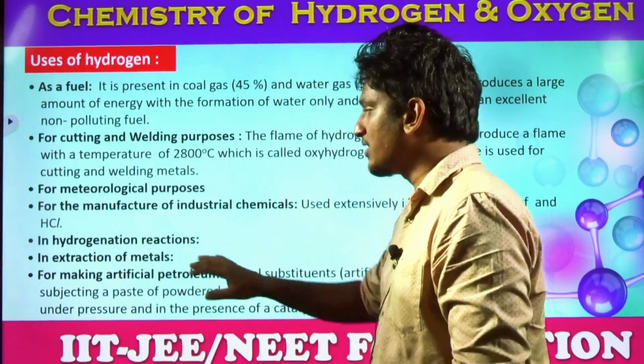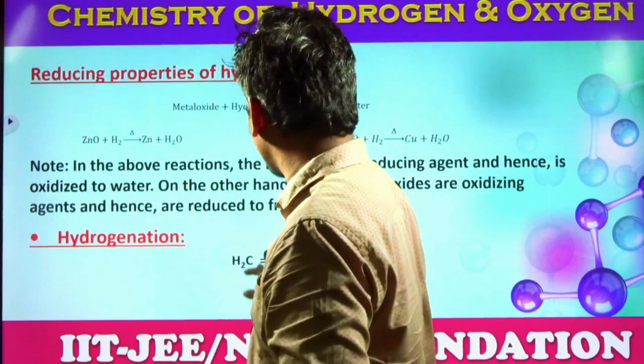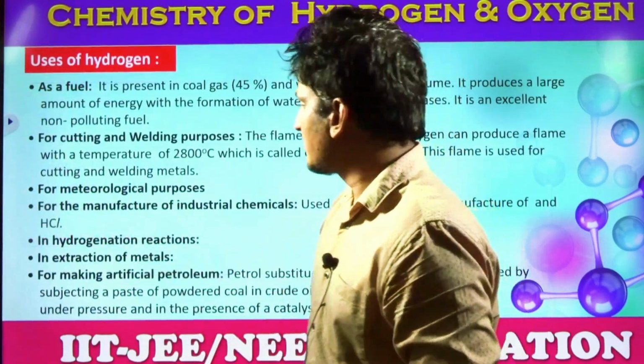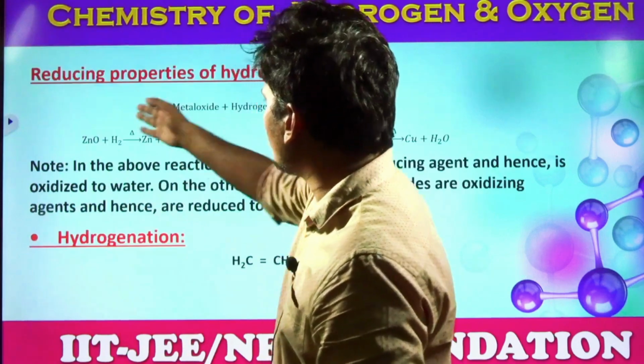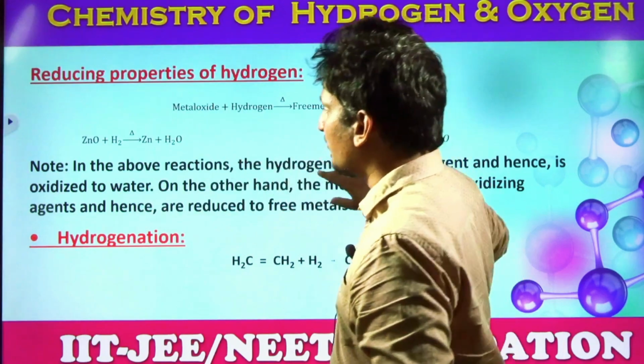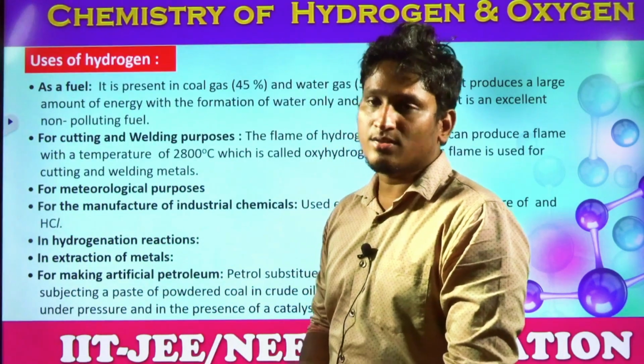Next, hydrogenation reaction, like the previous reaction, this reaction is hydrogenation only, conversion of alkenes and alkynes into alkanes. Next, in the extraction of metal, the same reaction, zinc oxide plus H2 gives pure zinc metal and water. So in the extraction of metal also, hydrogen gas is used.